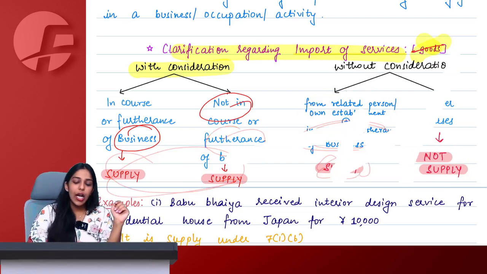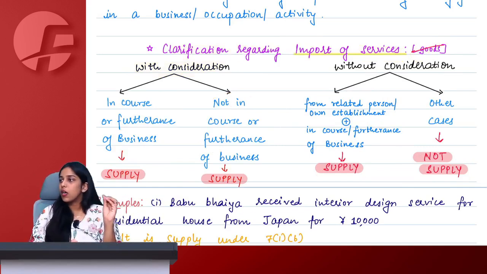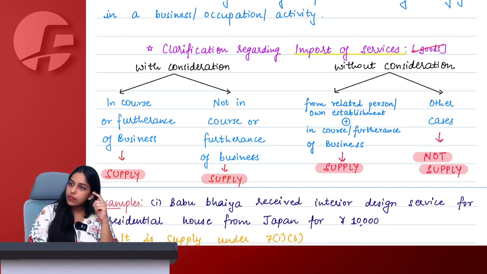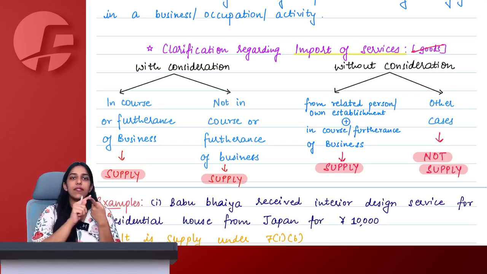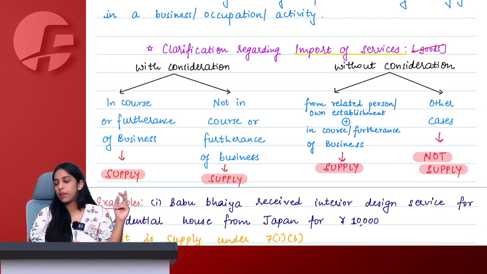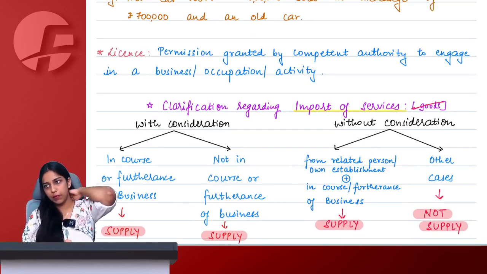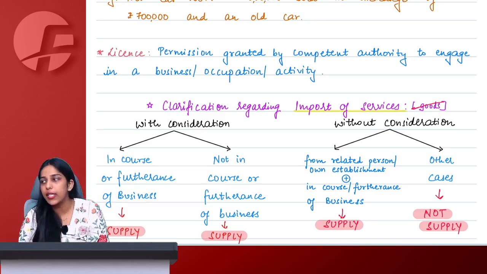Tell me, are you all confident with respect to section 7(1), supply includes? What all is included in the definition of supply? With consideration, without consideration: section 7(1)(a), section 7(1)(b), 7(1)(aa) and 7(1)(c). Shall I ask you some questions to test whether you are actually confident or not? Tell me, ready for questions? Shoot, ma'am. Ready for questions to test the understanding?